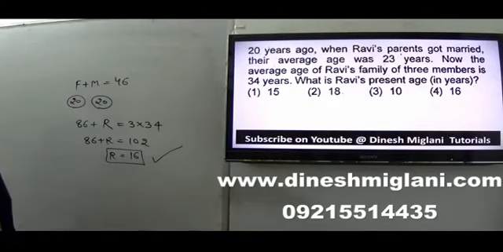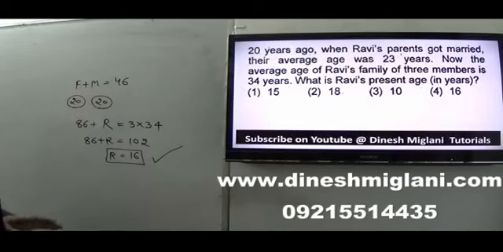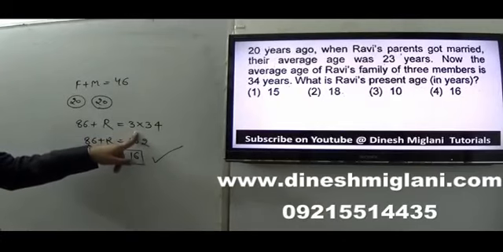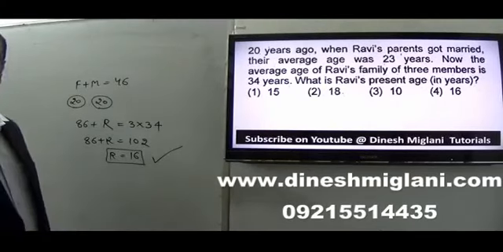What we have done? 20 years ago, their average was 23, so father plus mother's age was 46 at that time. But if I talk about the present, I have to add 20 to the father as well as 20 to the mother. So 40 I have to include, that is 86. So 86 plus the age of Ravi equals, now 3 members are there, average is 34, so 3 into 34. Just solve it and the age of Ravi is 16 years, the 4th option becomes my answer.